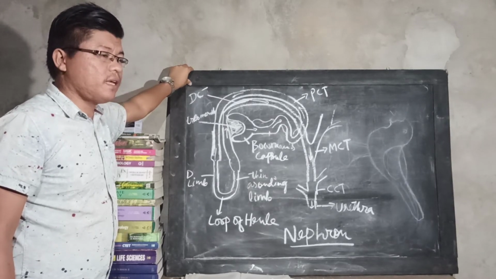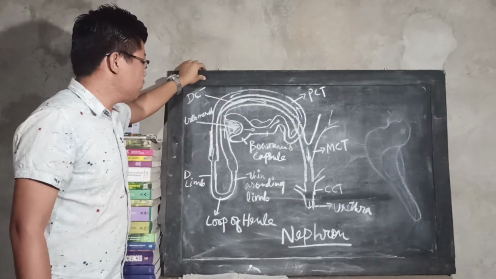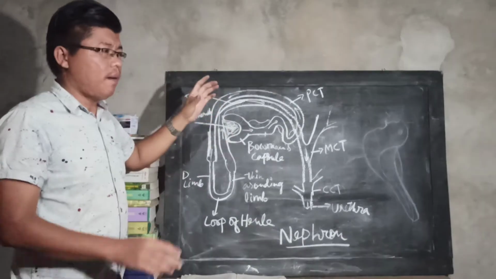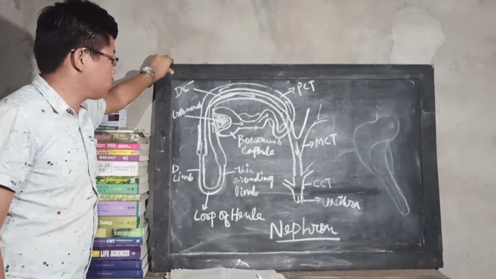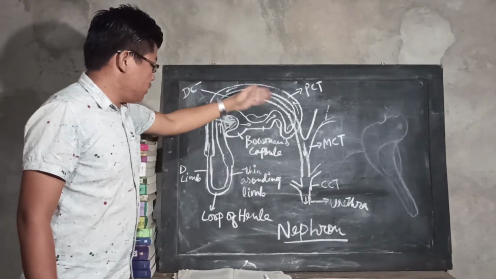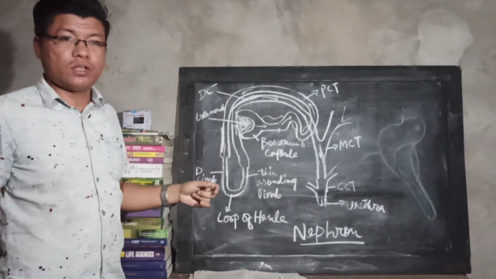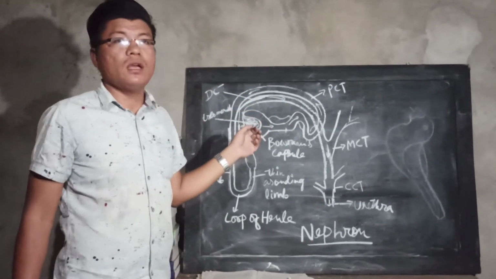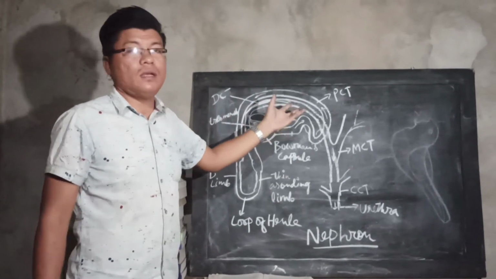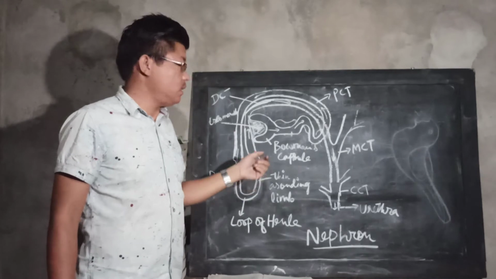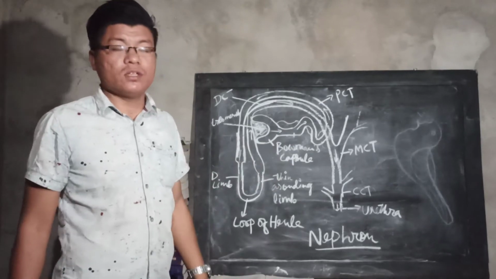And the nephron is like a hairpin loop, which is very small. It is microscopic in size, which you can see through the microscope. Here I will explain the structure of the nephron as well. It is mostly situated in the cortex region: 60 to 80% of the nephrons are concentrated in the cortex region, and only 20 to 40% we can find in the medullary region.